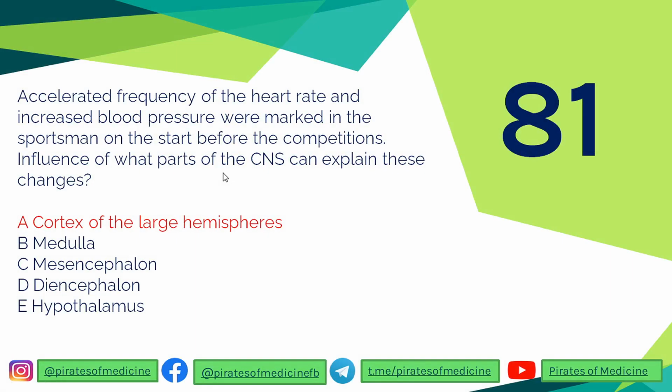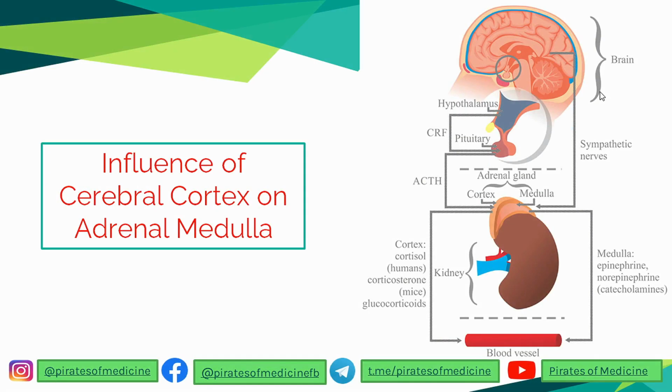Because a sportsman is nervous before the start of the competition, it will cause activation of the sympathetic nervous system, which will stimulate the medulla to increase epinephrine and norepinephrine synthesis. So the sportsman is able to prepare himself for his match, because epinephrine and norepinephrine result in increased heartbeat, which leads to more blood pressure.